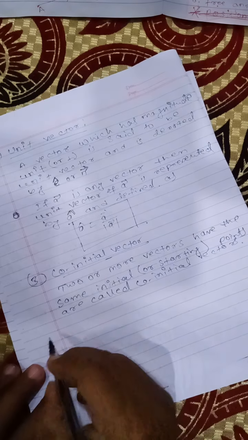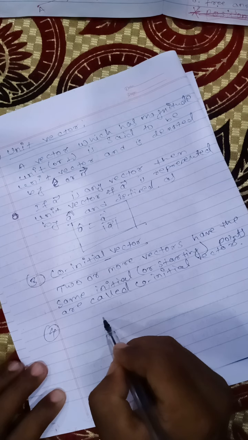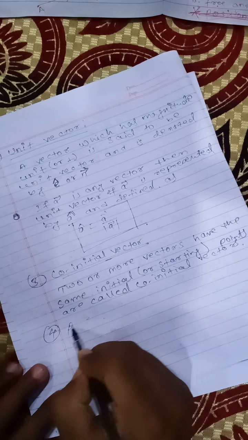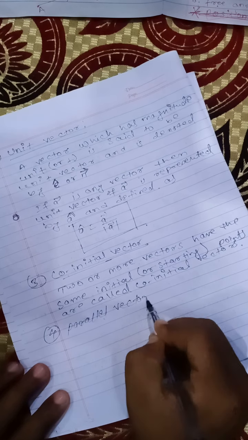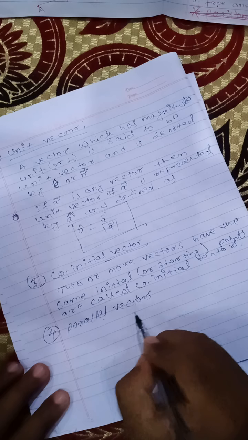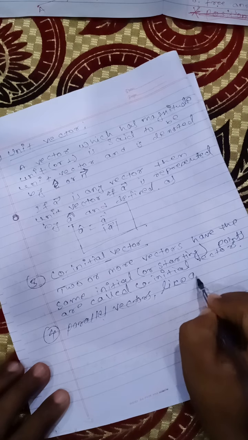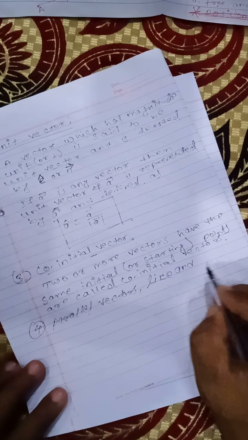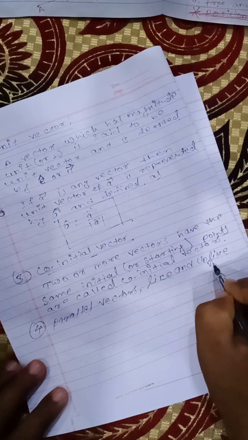And after co-initial, the next type is parallel vectors. Under parallel you have parallel like and parallel unlike vectors.